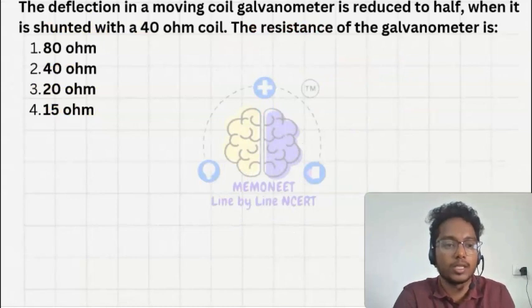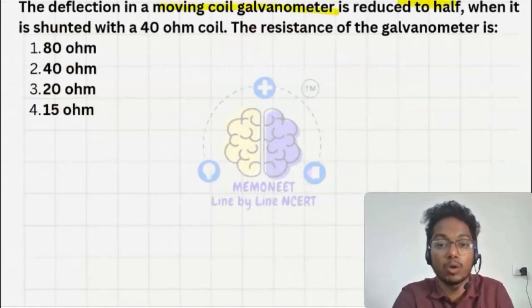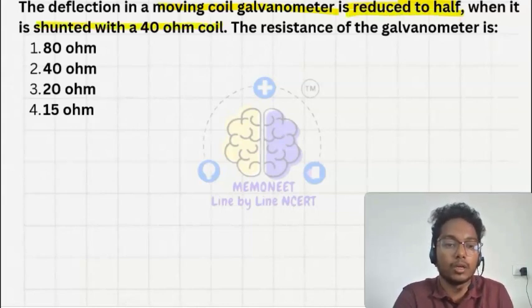Here in this question it is given that the deflection in a moving coil galvanometer is reduced to half when it is shunted with a 40 ohm coil. The resistance of the galvanometer is? So the question is asking: when we shunt a resistance across the galvanometer, the deflection changes to half.